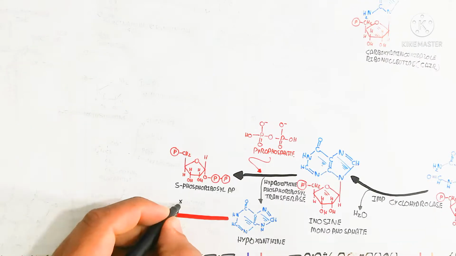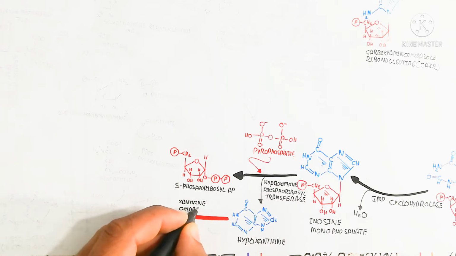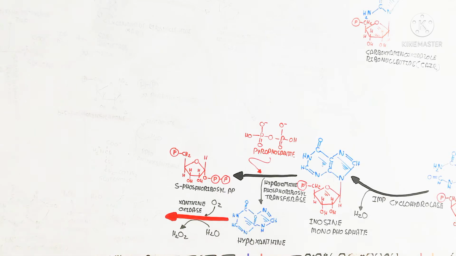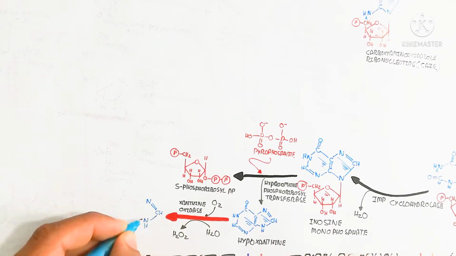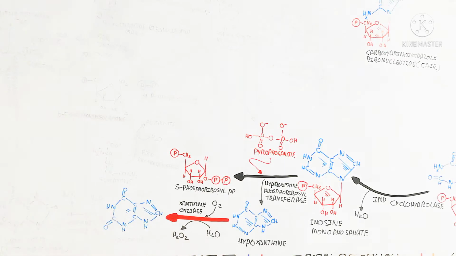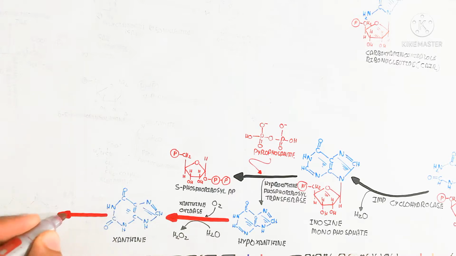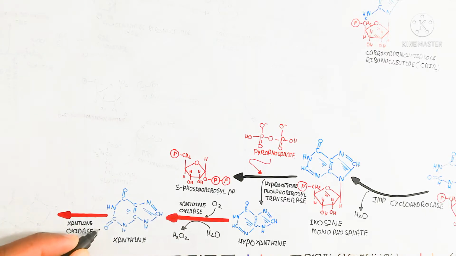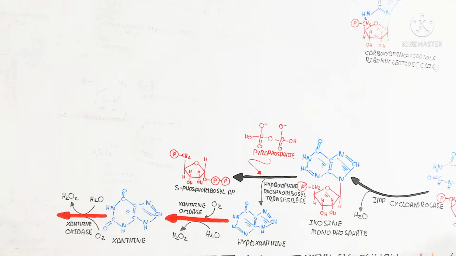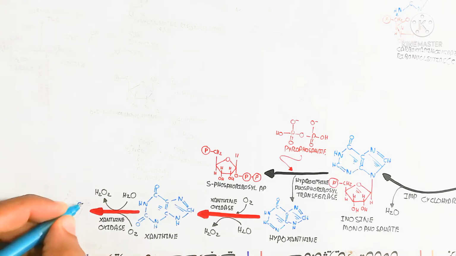While in the case of hypoxanthine, in the presence of oxygen, the xanthine oxidase enzyme uses water and also forms hydrogen peroxide, and this is catalyzed in the peroxisome, and in this way forms xanthine. So this is the xanthine formation. After this, again this reaction will occur to produce uric acid.